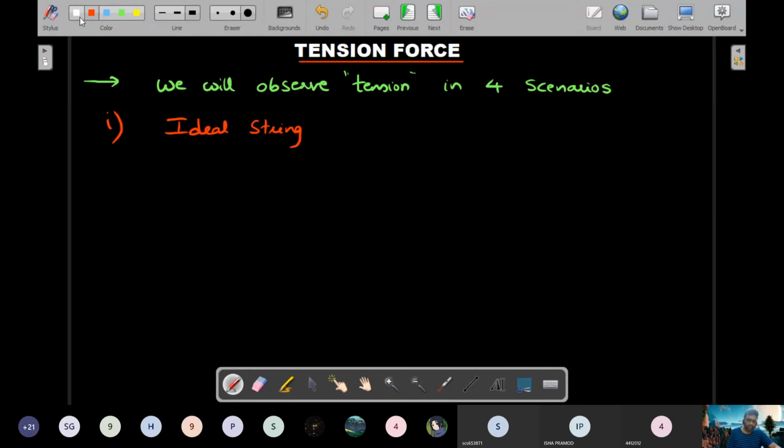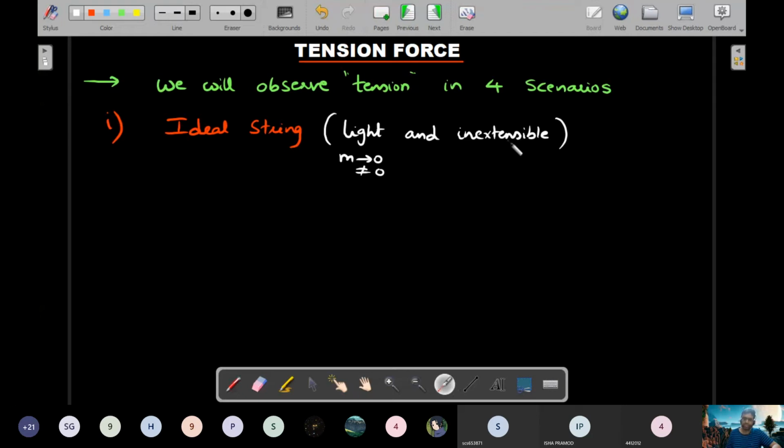So what are the properties of this ideal string? Ideal strings are light. That means mass tends to 0 but not equal to 0. So there is some mass. I'll tell you why. And inextensible. So it can't change its length. So light and inextensible strings in our topic is called as ideal string.